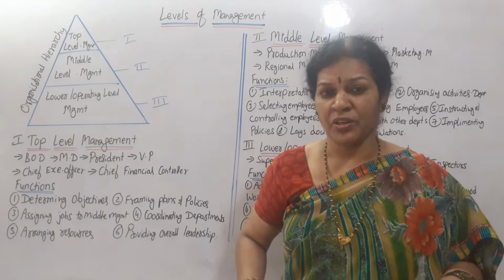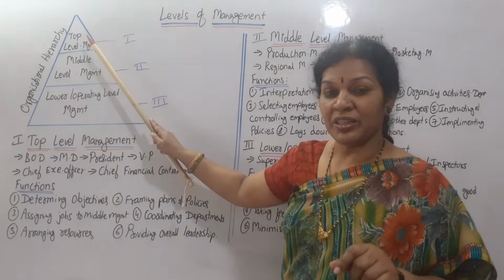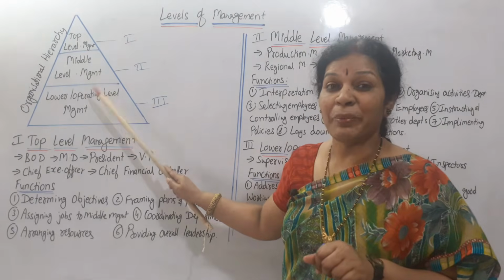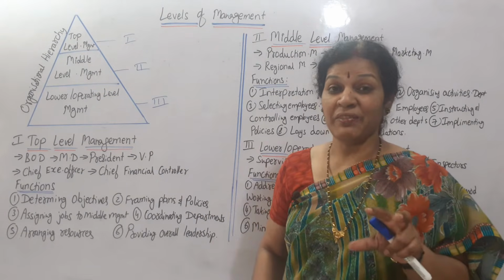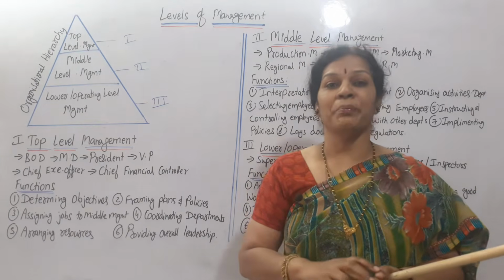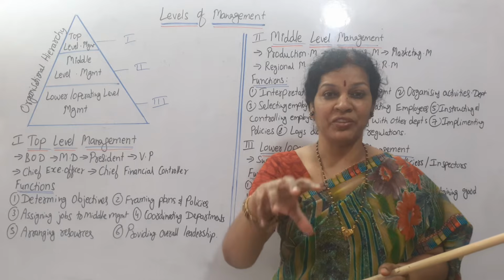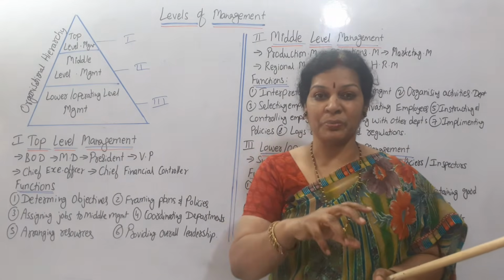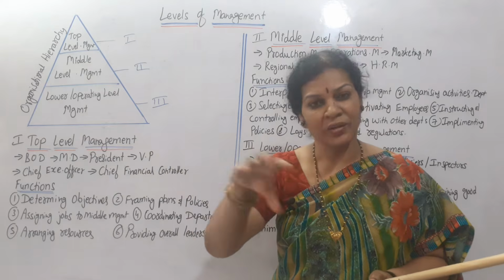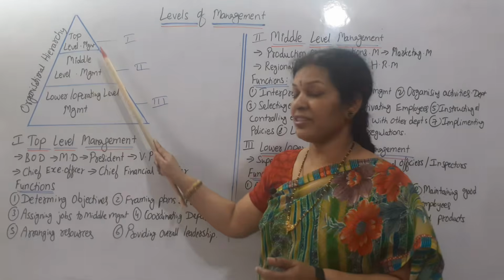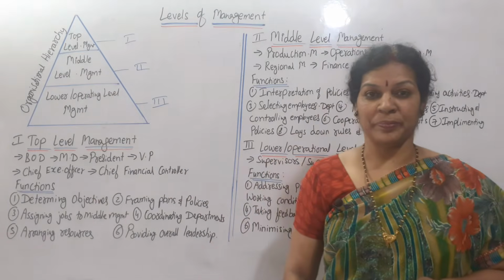So they give some authority, that is delegation of authority, to the next level, that is middle level management. Middle level management means generally you will find department managers like production department, finance department, HR department, marketing department, research department. Different departments are there, no? So those heads, those managers, we call them middle level management.